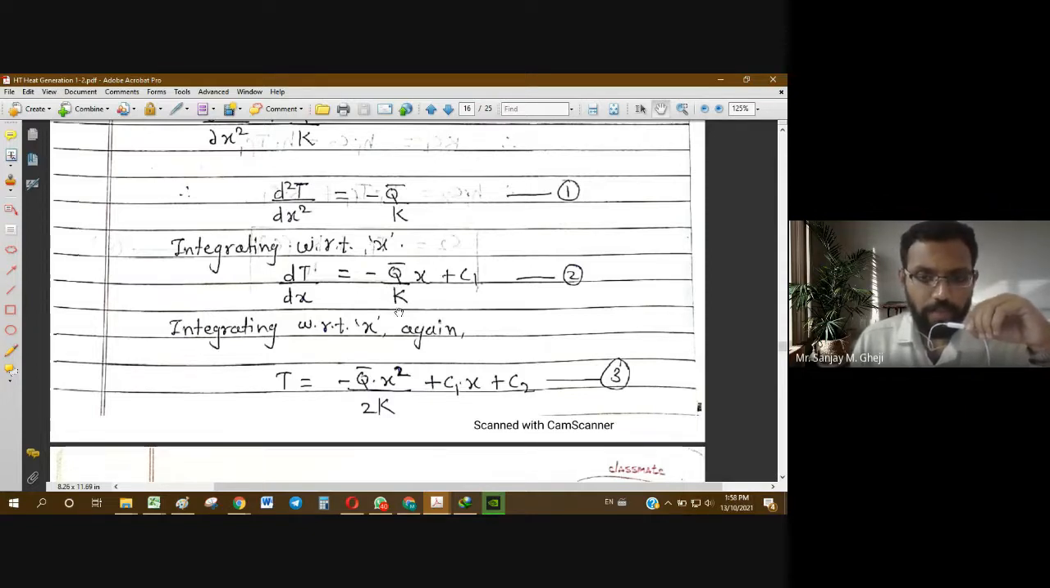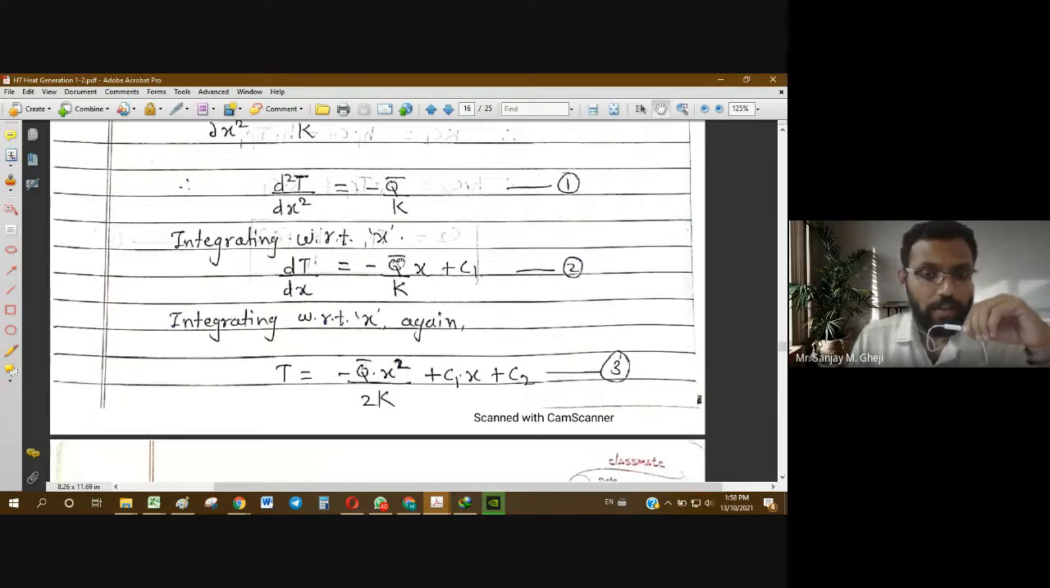So minus q bar by k are constants. So integration of x will be x square by 2. That is why this term is coming here: minus q bar by 2k into x square, plus c1 into x, plus another constant c2 for this second integration.